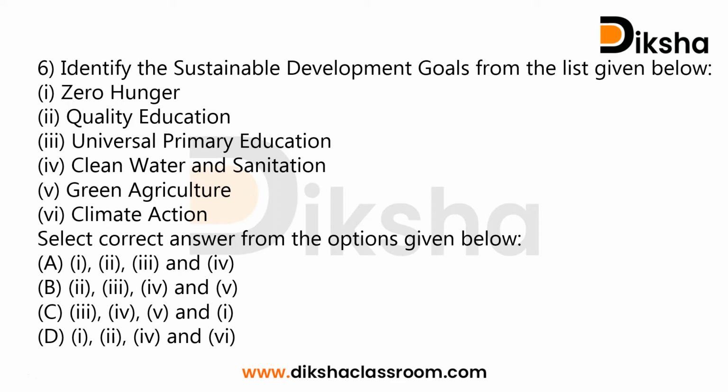They have given different options: zero hunger, quality education, universal primary education, clean water and sanitation, green agriculture, climate action. These are the different options given under sustainable development goals. You want to select which among them are actually sustainable development goals. I will give you a few seconds. Try to give the answer. If you need more time, you can pause the video.